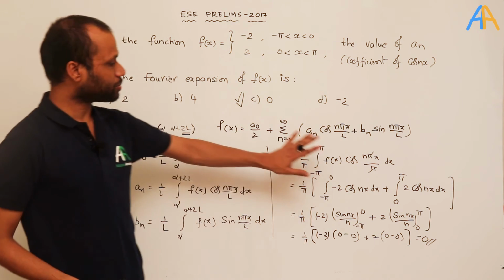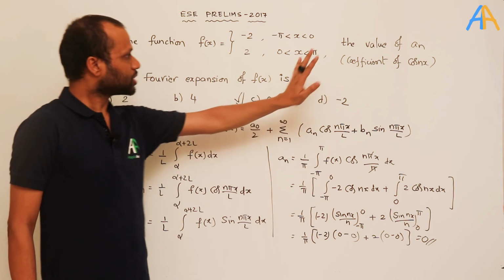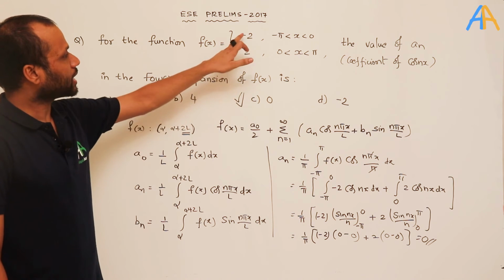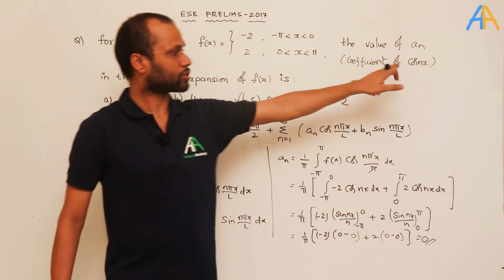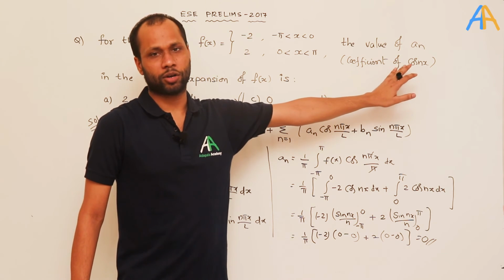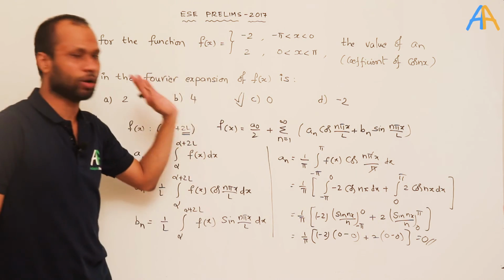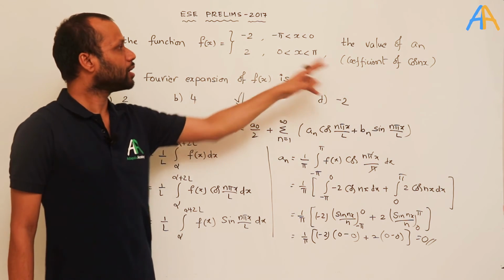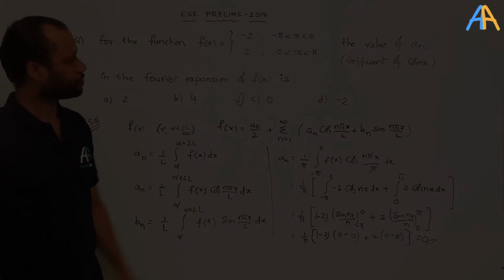So we need to do this much calculation to get the actual value. Suppose you can guess that the given function is an odd function. In an odd function there won't be any cosine terms, there won't be any constant, only sine terms will be there. So the coefficient of cos nx shall be 0. We can directly deduce this from the fact that the given function is an odd function.